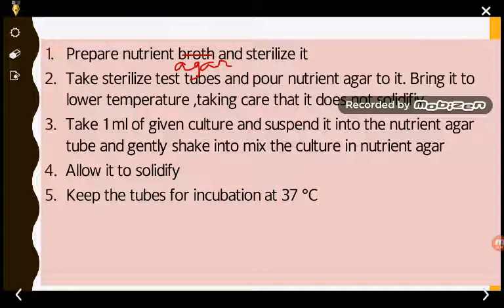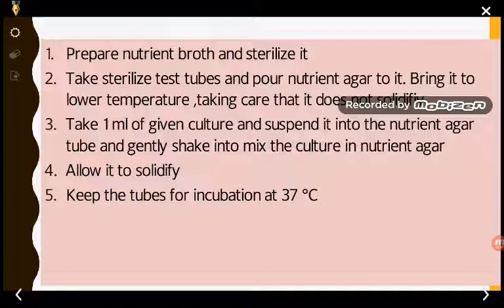First we have to take a quantity, consider 4 grams of nutrient agar in 100 ml of distilled water. This will give you the nutrient agar medium.